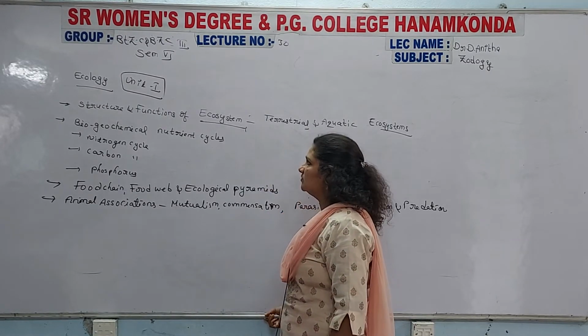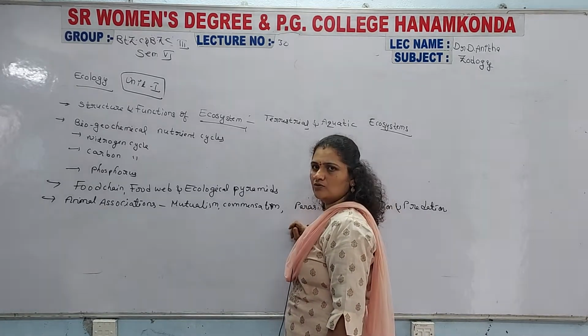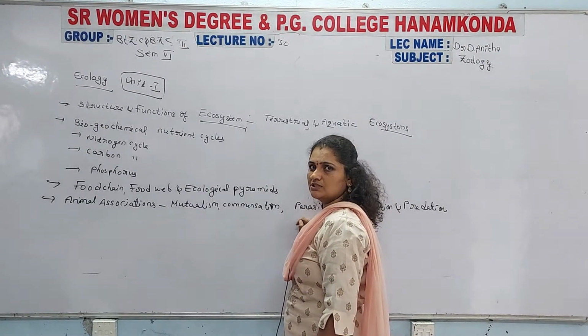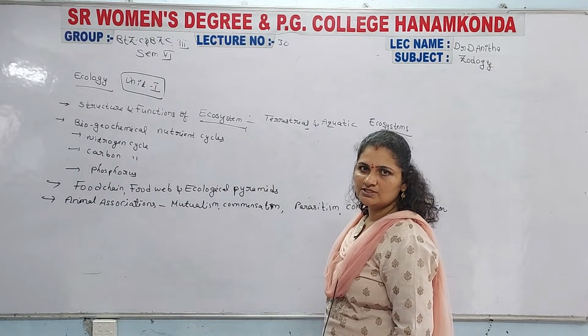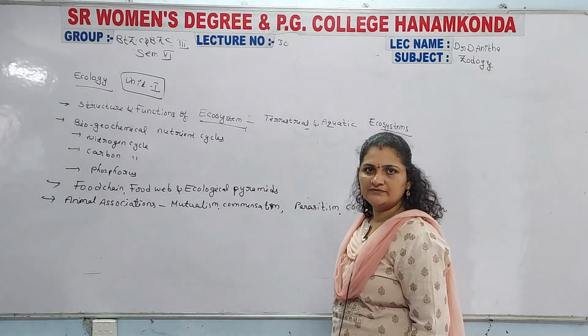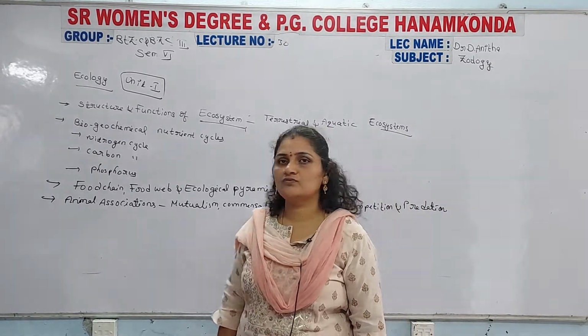If the question asks you to write about the structure and functions of ecosystem, then you should also write about the terrestrial ecosystem and the aquatic ecosystem. What is the difference between them, what different organisms live in the terrestrial region, and how the ecosystem was constructed.